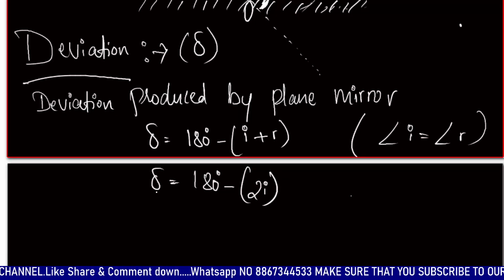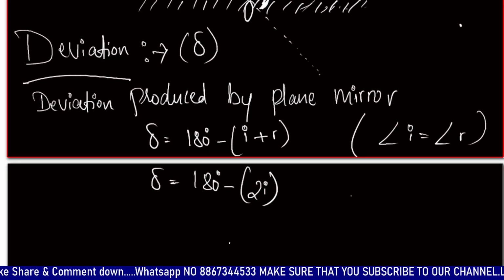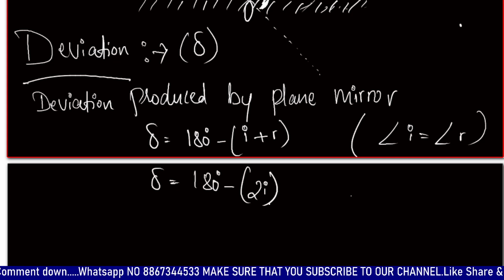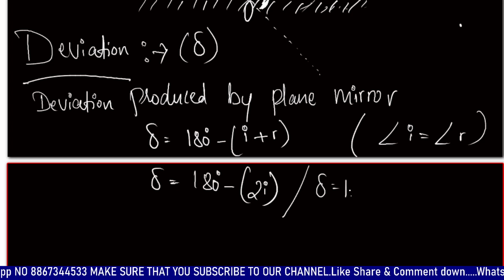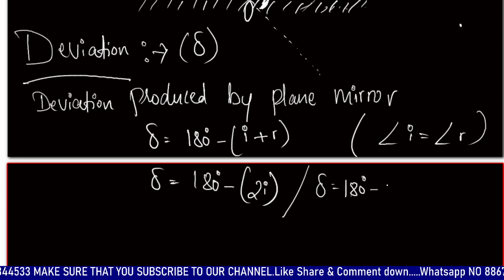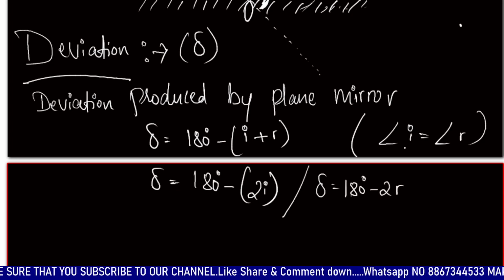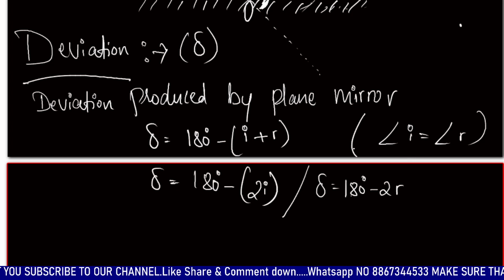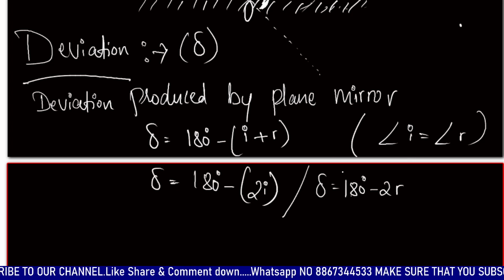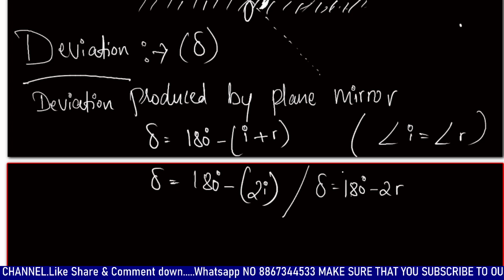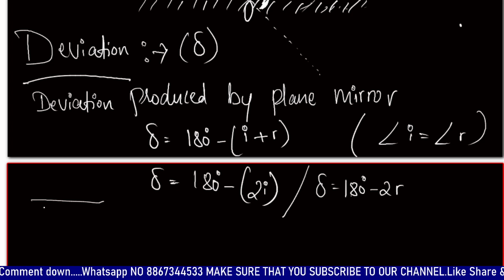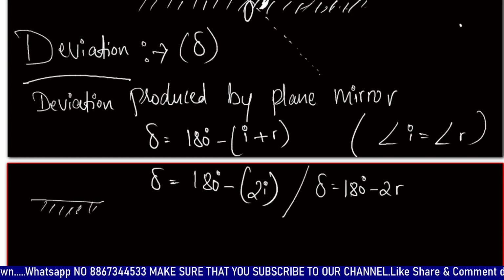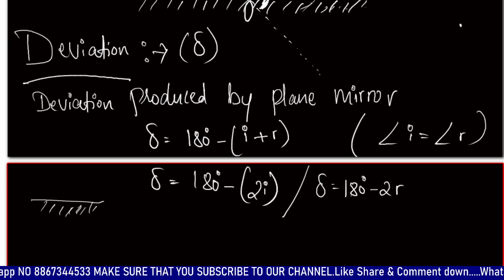So it's 180 degrees minus 2 times the angle of incidence. Otherwise we can also write deviation as 180 degrees minus 2R, since both angle of incidence and angle of reflection are the same. Consider this the case when there is a single plane mirror. So this is the deviation produced.